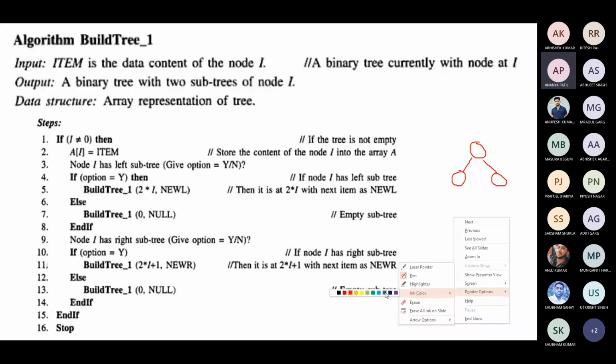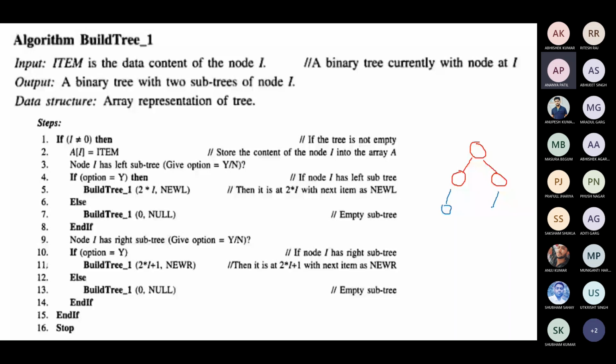Let's take another color. Now, where you want to insert depends on you, right? Suppose you want to insert here, or at this place, or at this place. Where you want to insert, you have to give the option. So that's where we are asking, does the node have a left subtree?